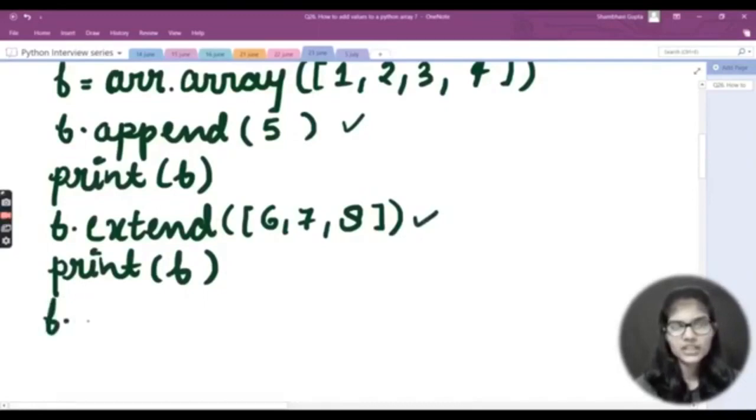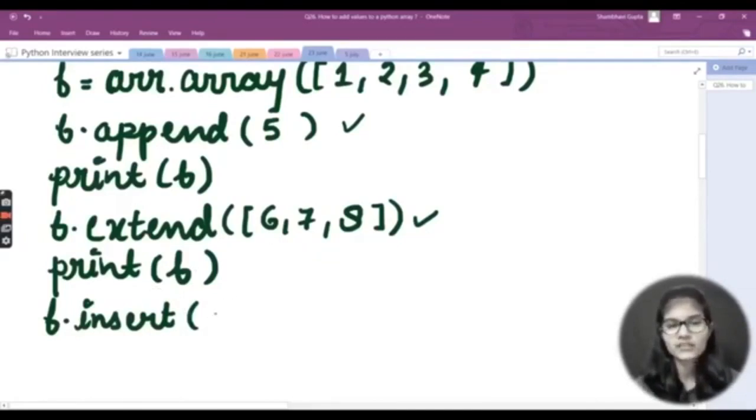Now, the next function that we are going to discuss is b dot insert. So that is insert like this. Okay, now let's say you want to insert any particular number at any particular position. Okay, at any particular position you just want to enter any number. So in that case basically this insert function is used. So the procedure goes like this, that first of all I'll be writing out the index value where I just want to insert. Let's say I just want to insert it at the third index. Okay, and which value I want to insert? So let's say I just want to insert 10. Okay, so I'm just writing this in this way.